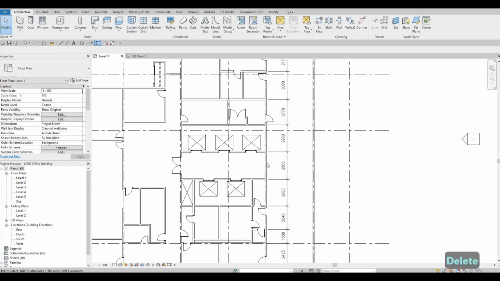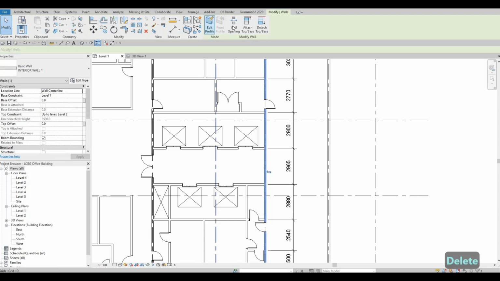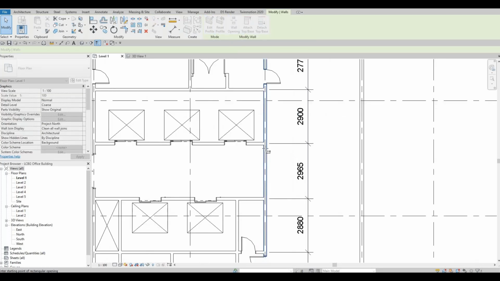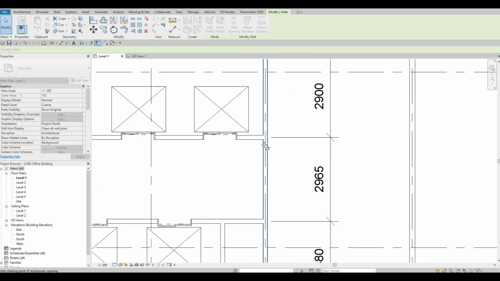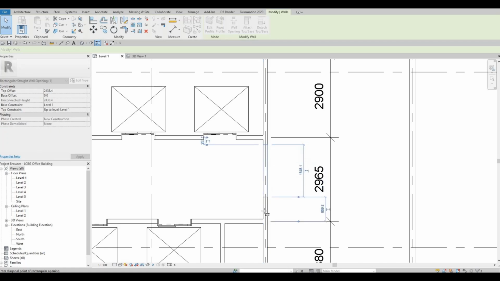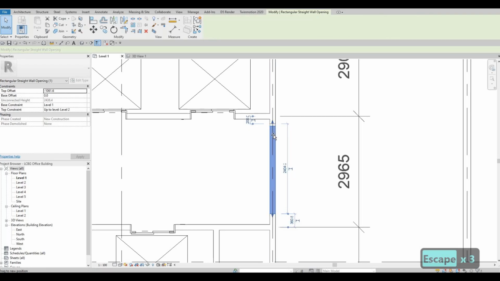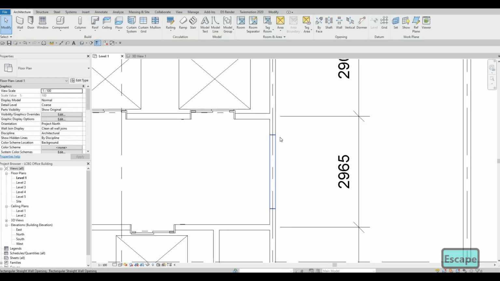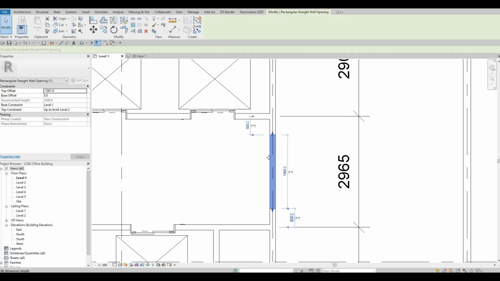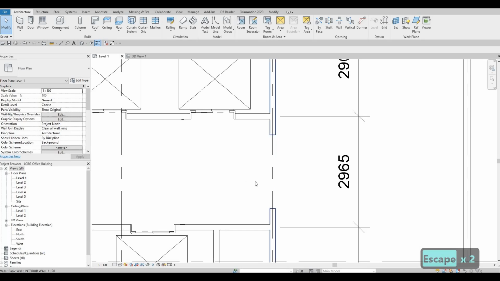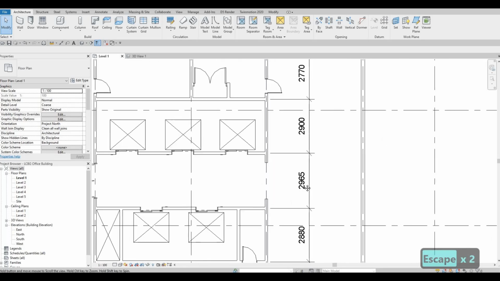So let's remove this and click on this wall, and then click on wall opening. Similar to what we did in an earlier video, you just need to click twice, and after that you'll see that you could change this accordingly. So around 500 on each other there. So as you can see, 500 to the middle. So that's good enough. I like that.